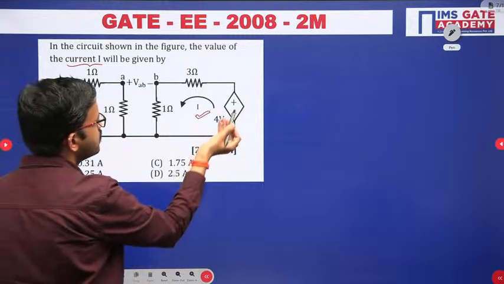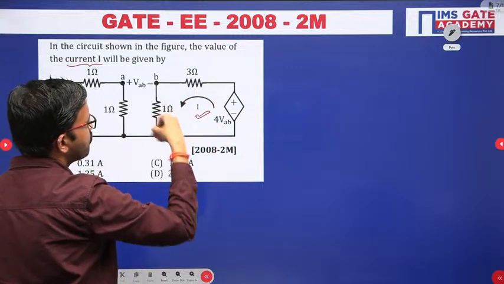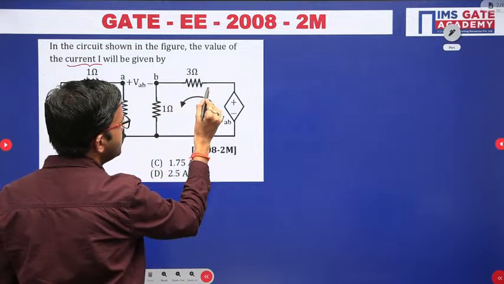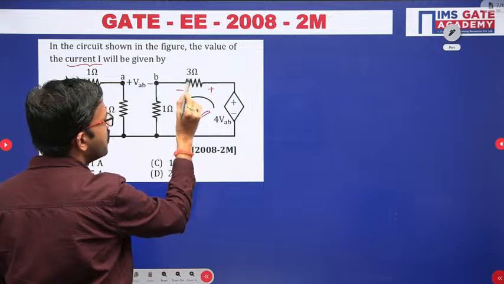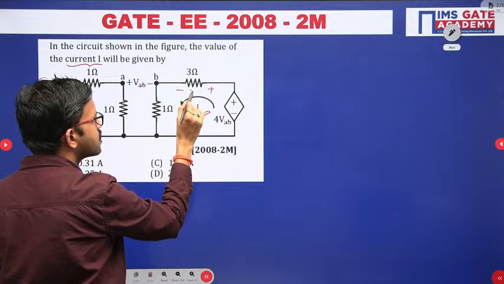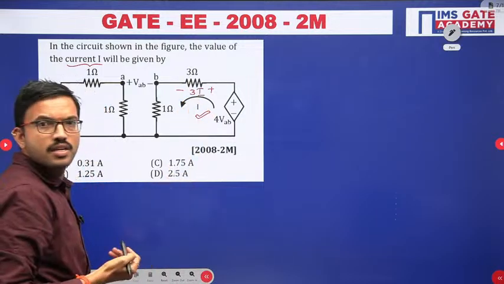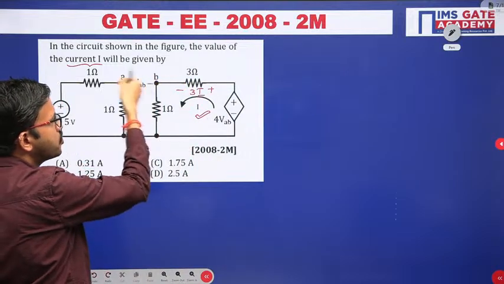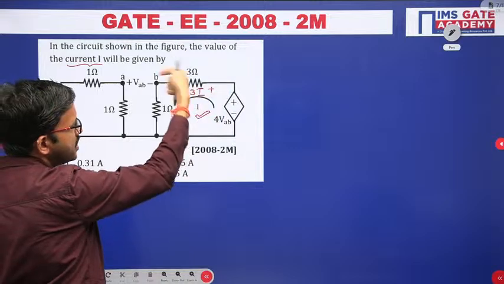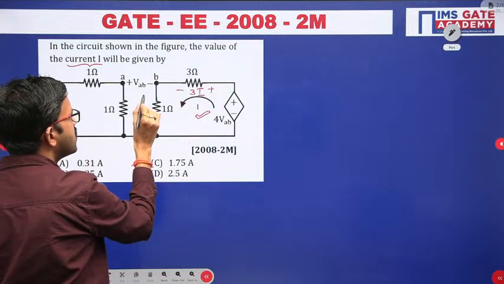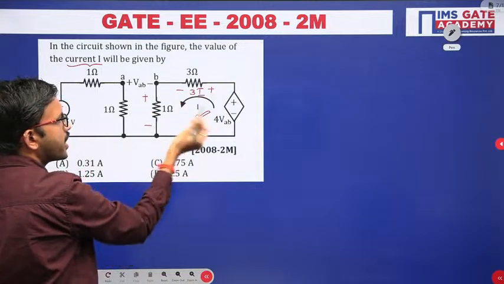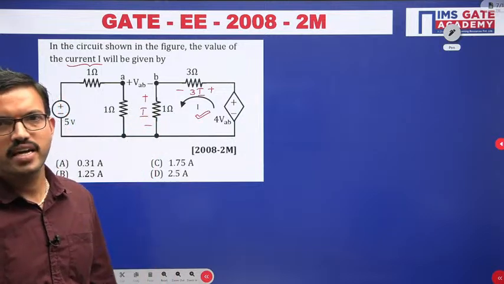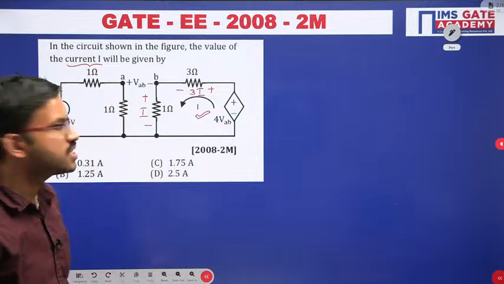And here in this particular circuit, the current I is flowing. So by using Ohm's law, the voltage across the 3 ohm resistor is 3I. Similarly here, the same current is flowing, because the terminals are open and there is no current flowing here. So once again by using Ohm's law, current into resistor, that is I into 1 ohm, that is I. The voltage across the 1 ohm is I.